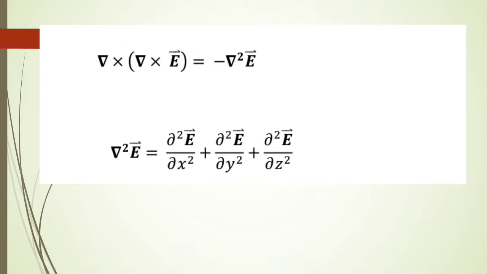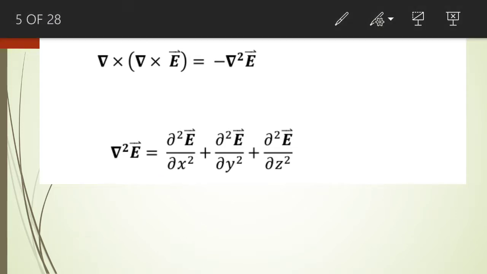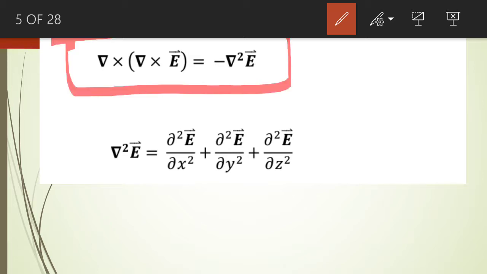We will do it in the upcoming slide. So we can show that the curl of the curl of the electric field intensity is equal to minus del square multiplied by the phasor value of the electric field intensity.